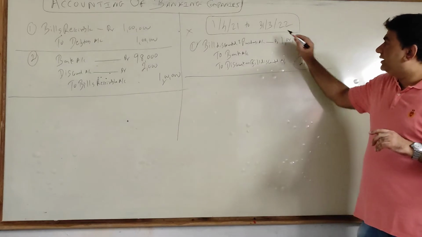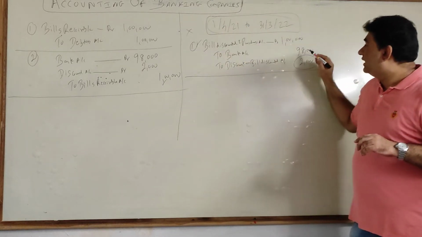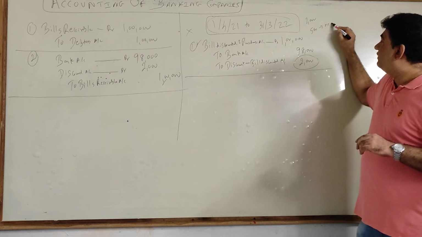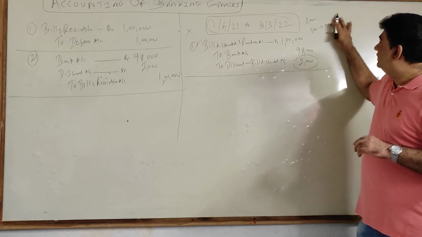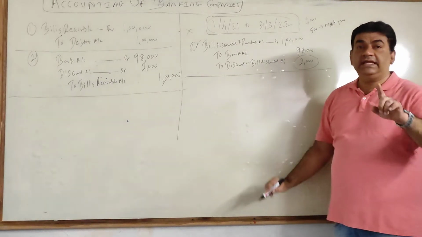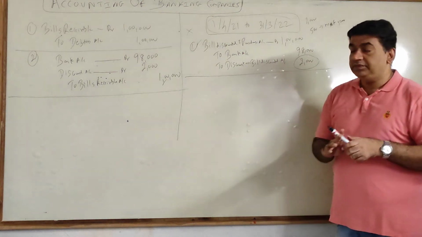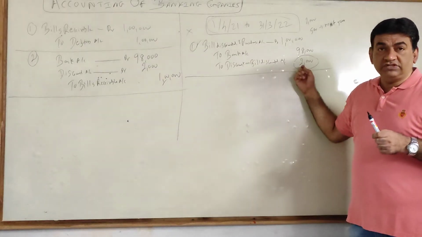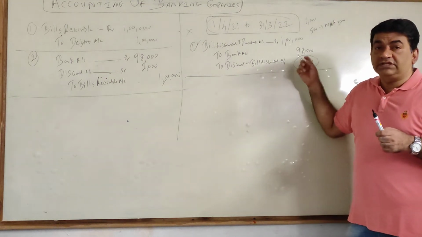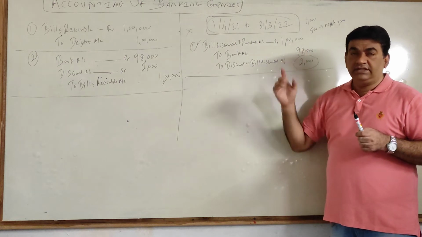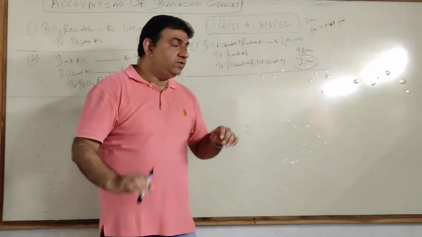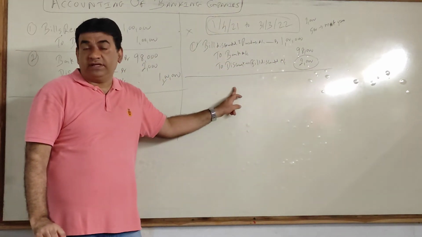Now I am just assuming this is my year. I have received 2000. Out of that 2000, 500 is the income for next year. So what do I have to do? This 2000 is the income I have credited, but out of this 2000, 500 belongs to the next year. So can I say my current year's income is only 1500? So I'll have to remove it from here.